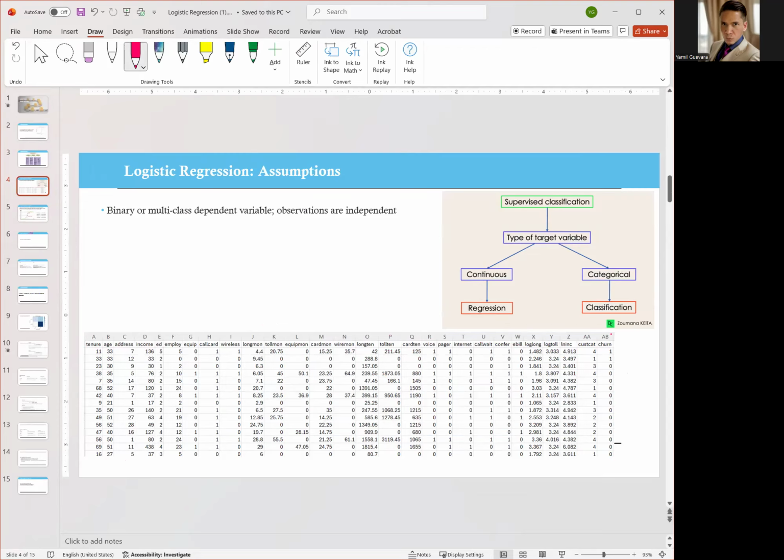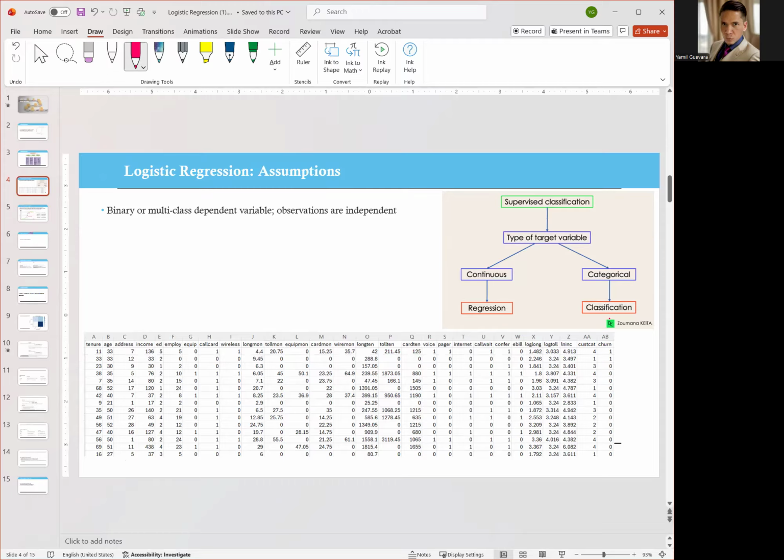The dependent variable here is churn. What churn means is whether the customer leaves your company or stays with your company. If the customer leaves your company, it's a 1. If a customer stays with your company, it's a 0. That's how you read it.